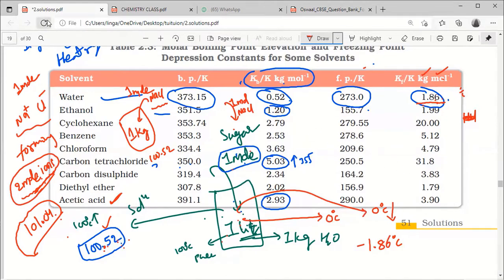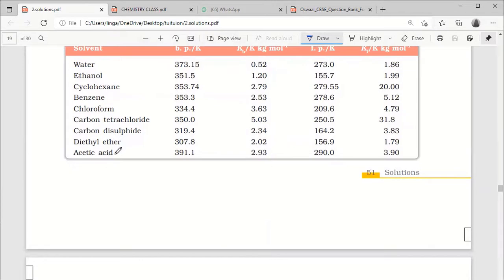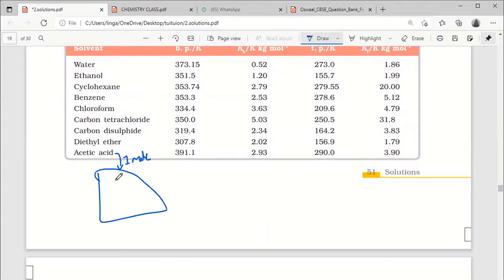CH3COOH. I am taking acetic acid 1 mole in 1 kilogram of water. So the water boiling point will be 100.52, or more than this, or less than this, or equal? I am adding 1 mole. Options: 101.04, or 100.52, or in between, these 3 options.